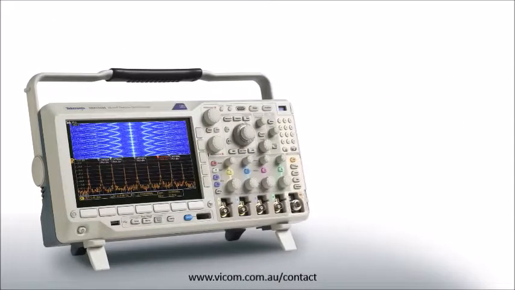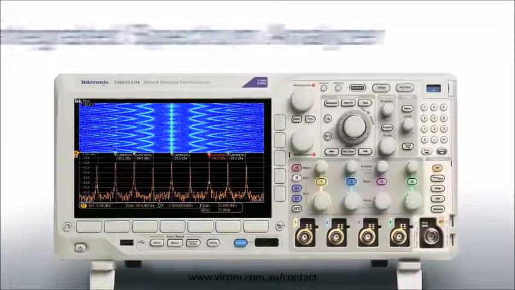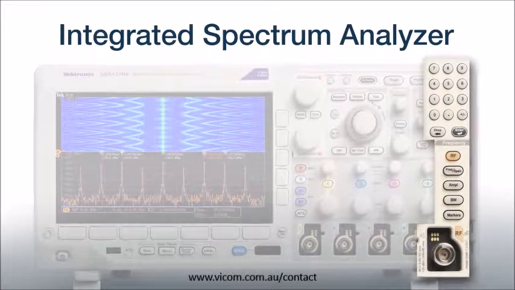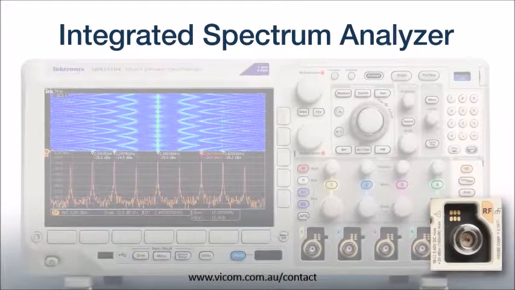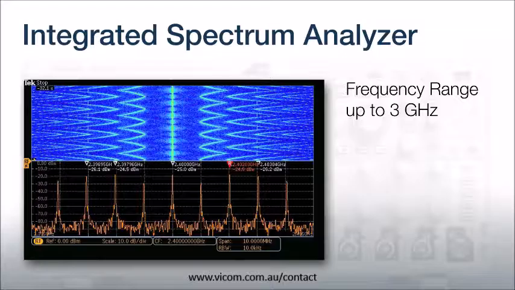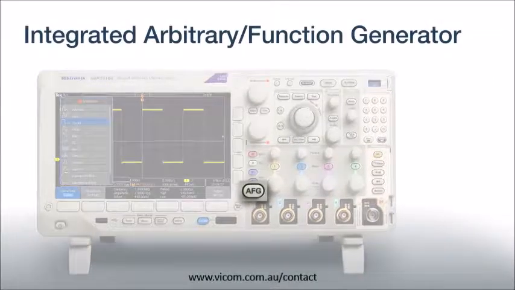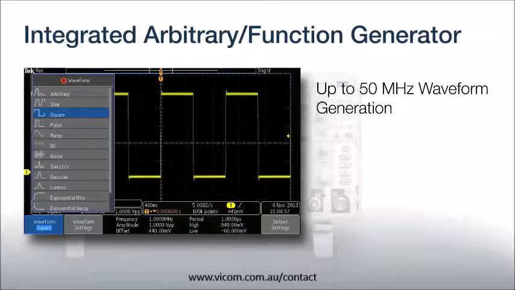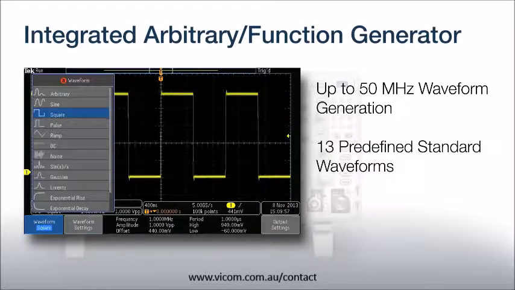Every MDO3000 ships standard with an integrated spectrum analyzer. The dedicated RF input channel provides better performance than an oscilloscope FFT and lets you analyze RF signals right on your scope. Add the integrated arbitrary function generator to quickly and simply create a wide range of signal types right